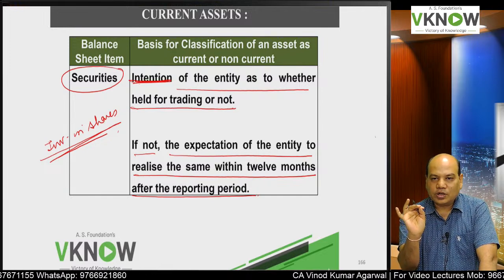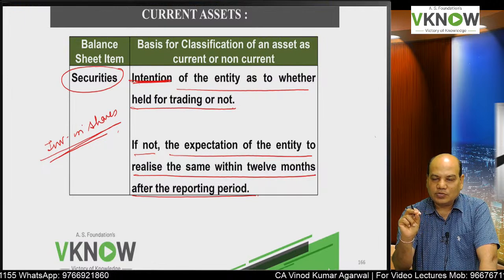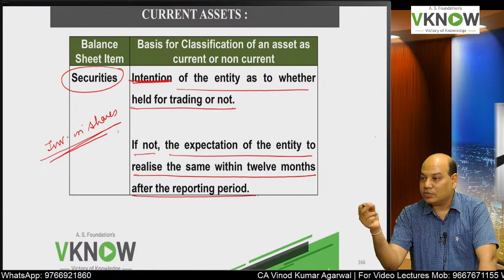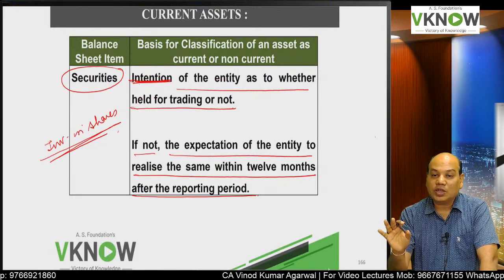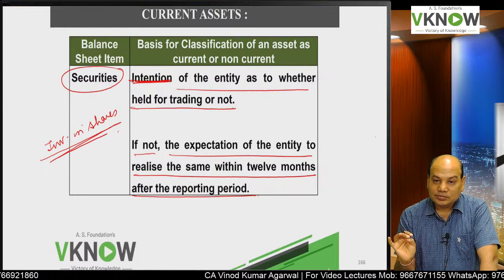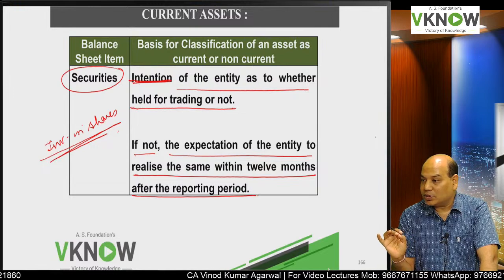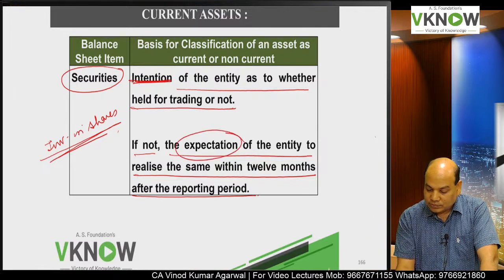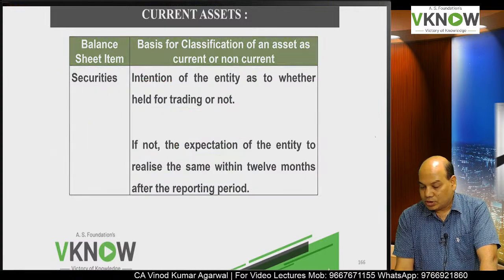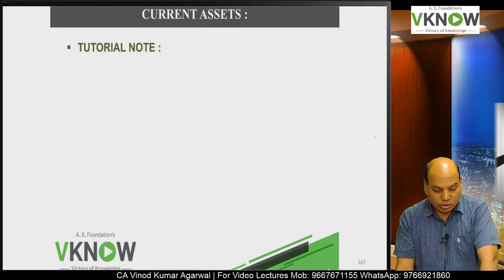Second condition for current asset is those assets which are primarily held for the purpose of trading. But suppose it is not held for trading, then you have to see the expectation. Is the management expecting to realize it within 12 months? If the answer is yes, then it is current. If the expectation is no, not current.